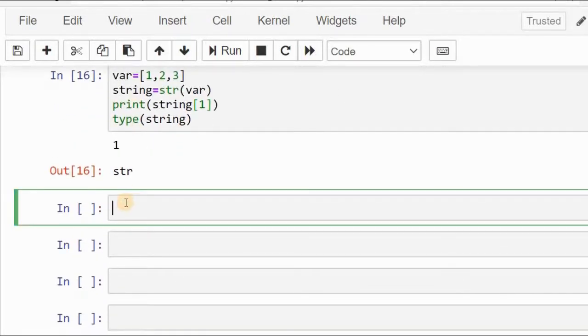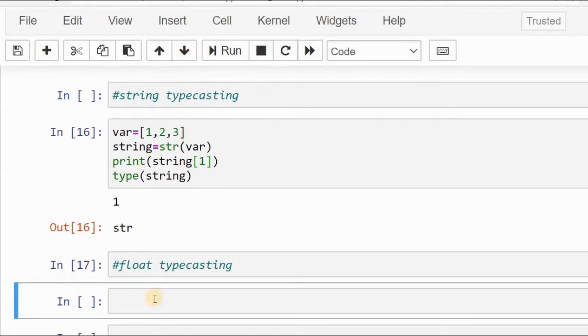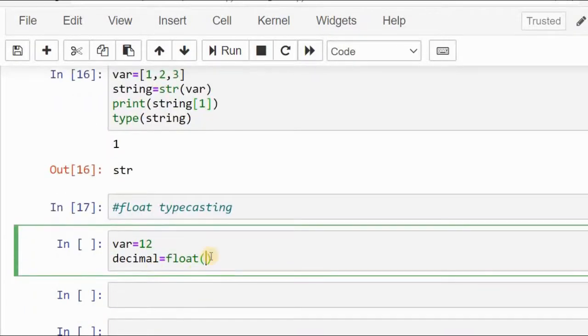Now we'll see float typecasting, where we convert data types into the floating point data type. Let's see an example. I'm going to take a variable number. First I take an integer and convert it to a floating point number, where float is the keyword and function we are using, and inside the parenthesis we specify the variable.